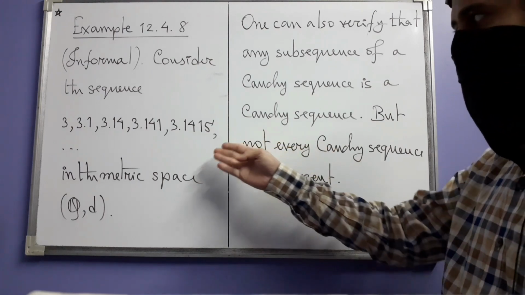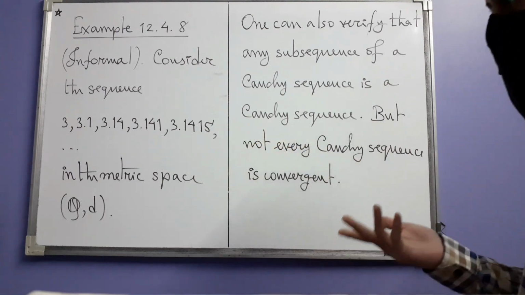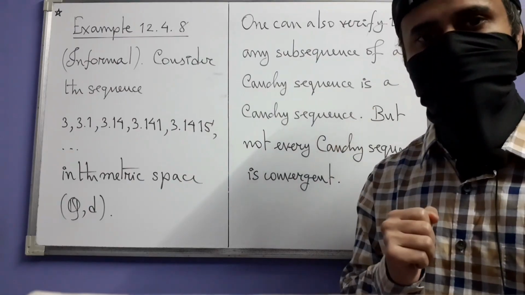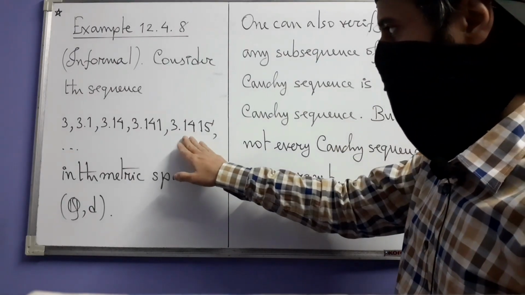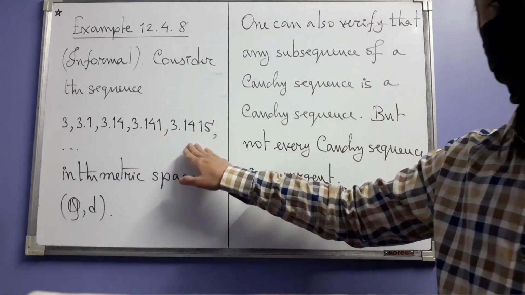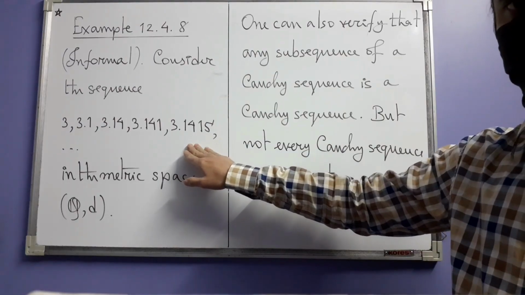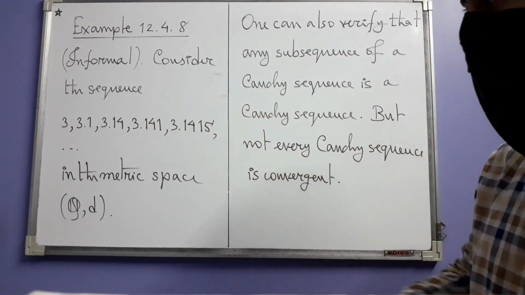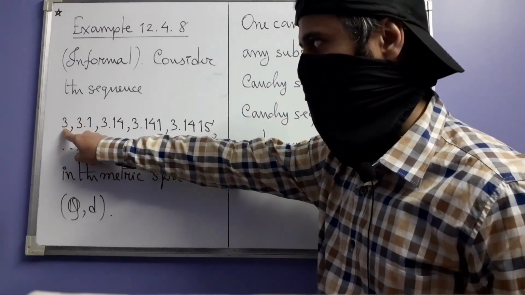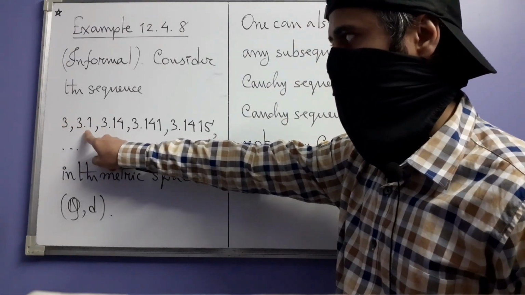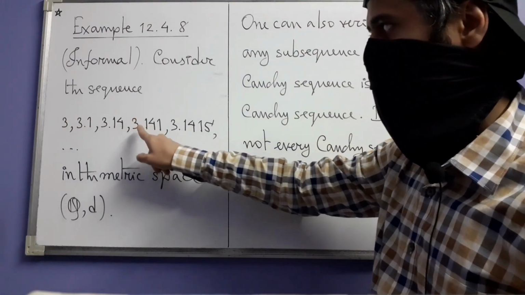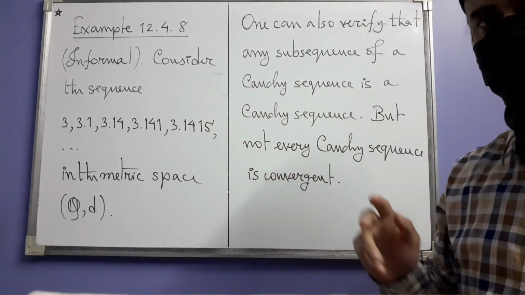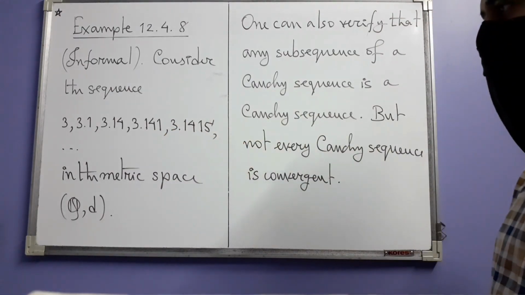It's just something that we know from experience about the number pi. So these are the rational approximations to the number pi with more and more digits. For example, it starts with 3 and then the next term is 3.1, then 3.14, 3.141, 3.1415, and then I think 9 comes, something like that.